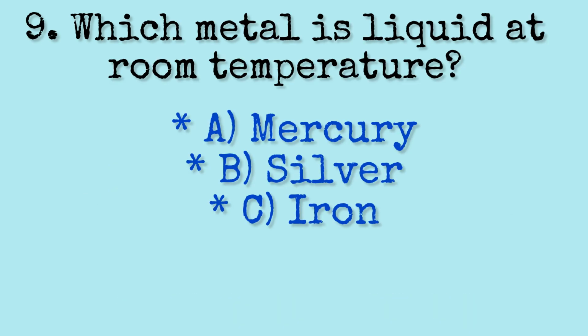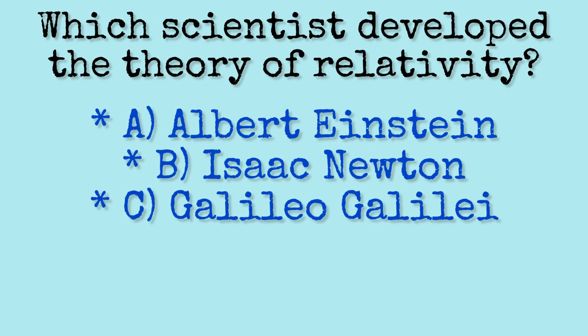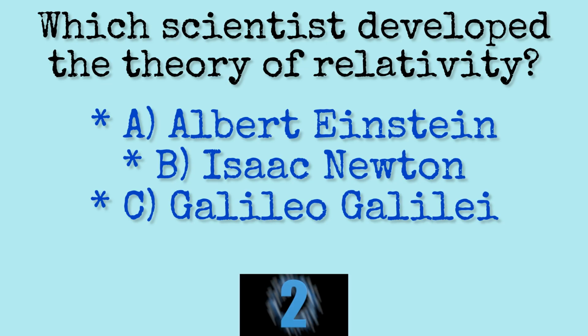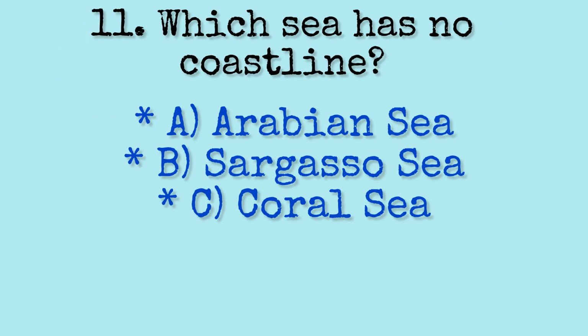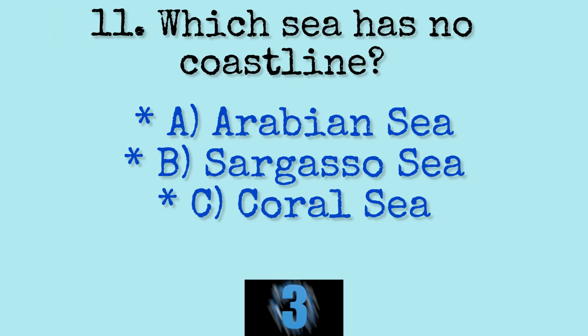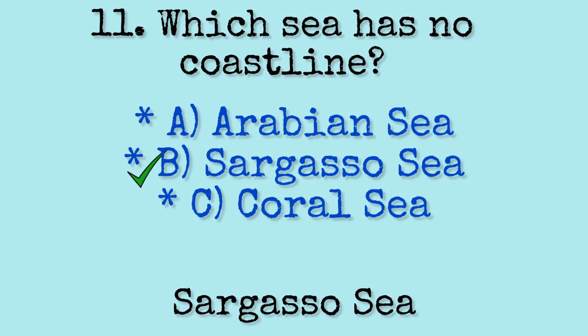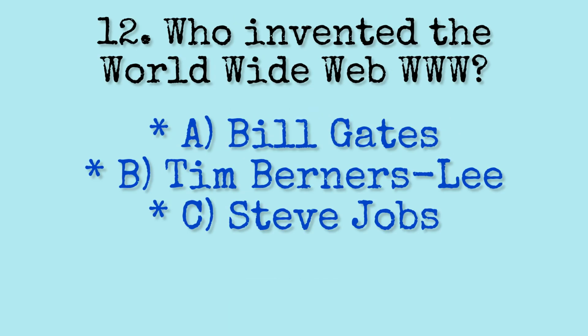Question 9. Which metal is liquid at room temperature? Option A. Mercury. Question 10. Which scientist developed the theory of relativity? Option A. Albert Einstein. Question 11. Which sea has no coastline? Sargasso Sea. Question 12. Who invented the World Wide Web, WWW?